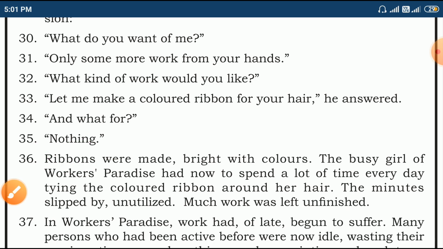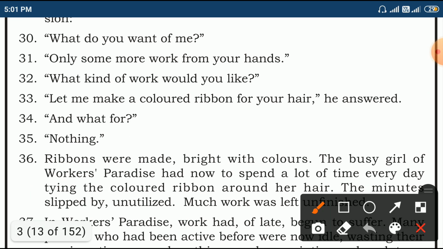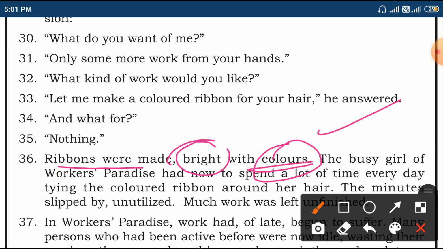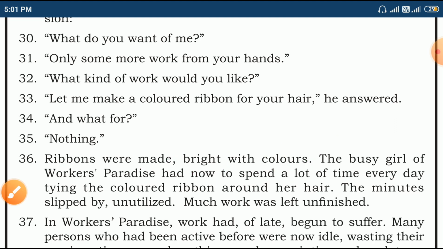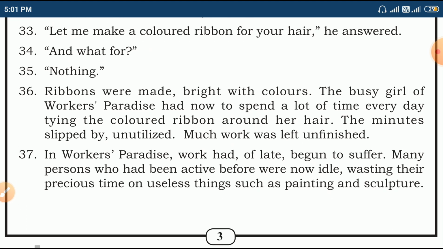Finally, ribbons were made, and ribbons are bright with colors, so attractive. The girl, the busy girl of Workers' Paradise, had now to spend a lot of time every day tying the colored ribbon around her head.